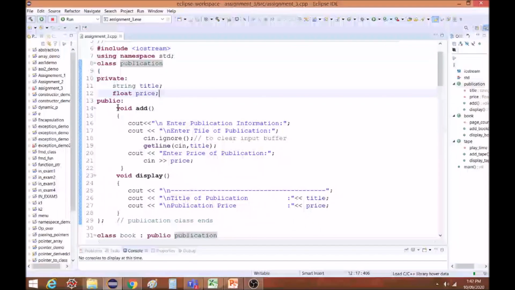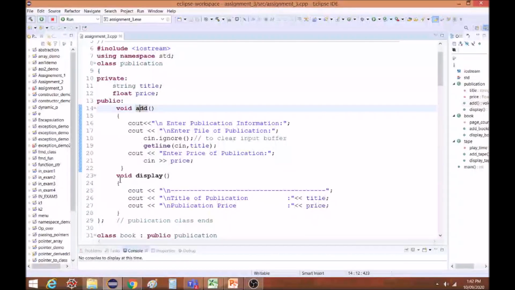In the public section I have an add function which adds the title and price, and in the display function I am displaying title and price. The first message I am displaying is enter publication information and enter title of the publication. I'm using getline over here, line number 19, to accept the title of the publication so that it will accept spaces inside the title of the publication.